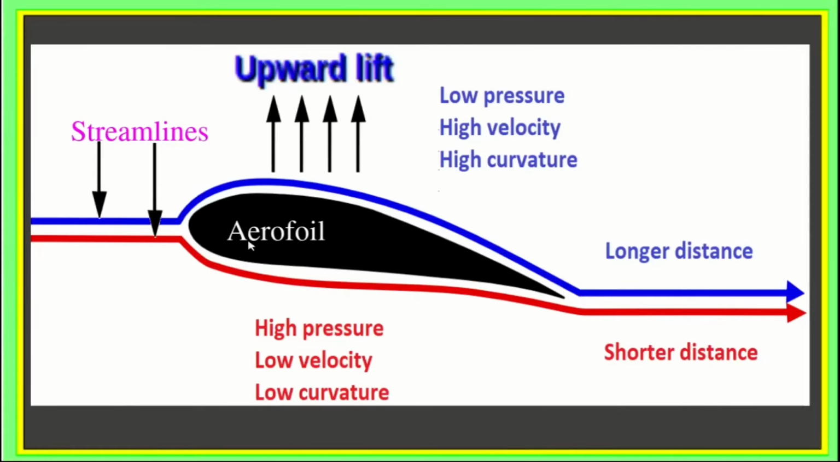So this is our aerofoil. These are two typical streamlines. So one can see that the length of the streamlines is different on the lower side as compared to that on the upper side. So the velocity will be more on the upper side as compared to the velocity on the lower side, and therefore there is a pressure difference. There is a high pressure on the lower side and a low pressure on the upper side, and as a result there is an upward force acting on the aerofoil.